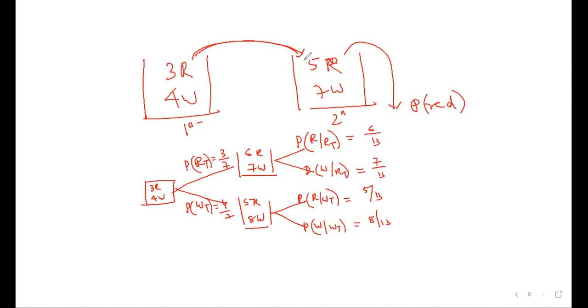A ball is transferred from the first bag to the second bag. What is the probability that the second ball drawn is red? So which are the cases in which you get red? Red given red is transferred, and red given white is transferred. So now your chance will be like this. Probability of getting a red ball in the second draw: there are two possibilities. Red is transferred and then you get red. Second possibility, white is transferred and then you get red.